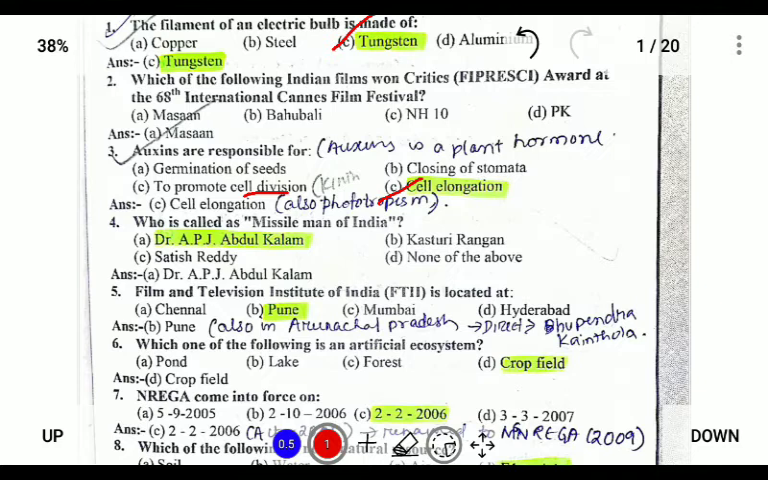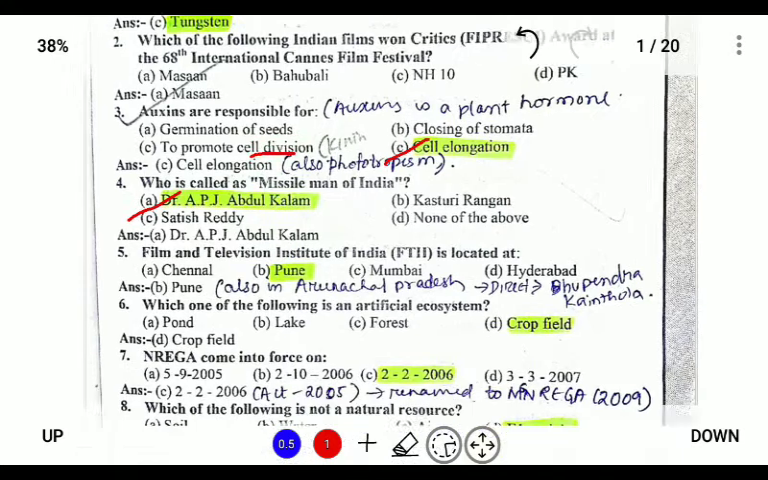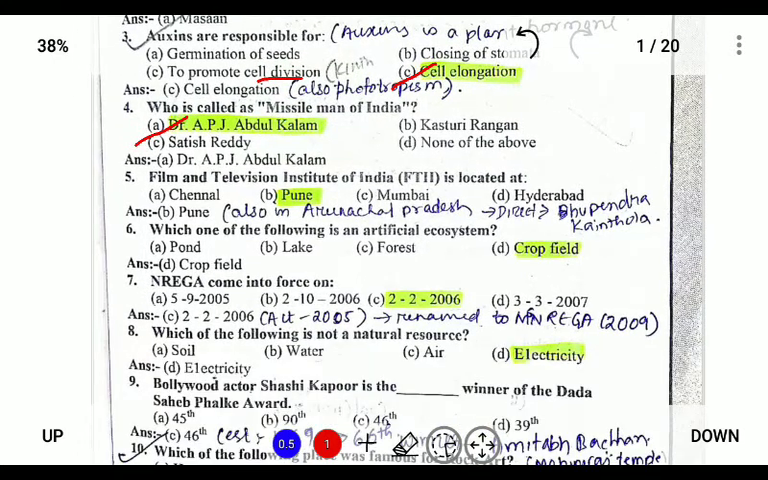Next, who is known as the missile man of India? Dr. APJ Abdul Kalam. He was responsible for the development of many missiles such as Prithvi, Akash, etc. Next, the Film and Television Institute of India was located at Pune. Pune is the headquarters for the Film and Television Institute of India, and a new FTI is also established in Arunachal Pradesh.